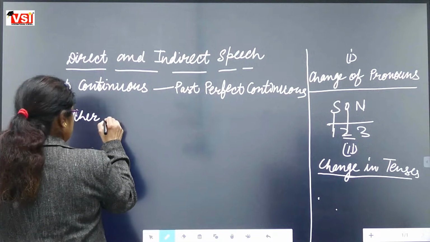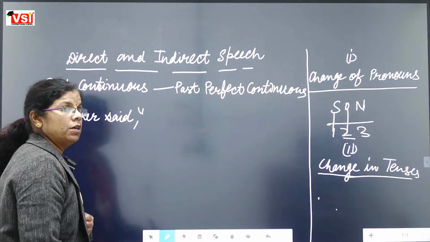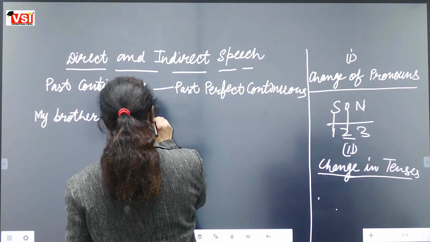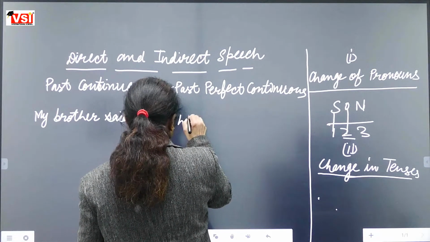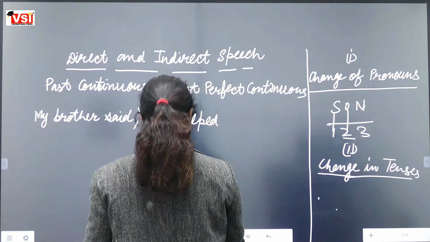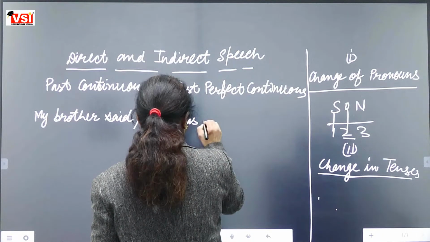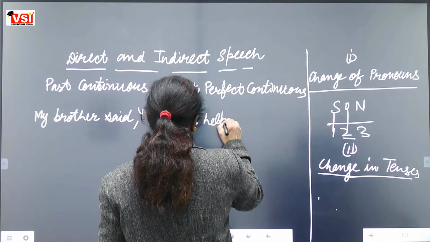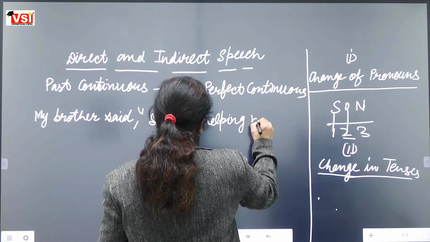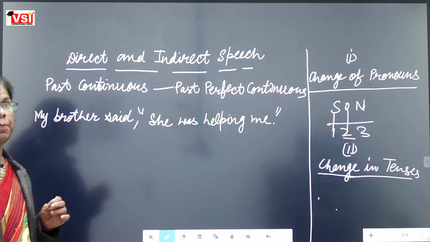My brother said, inverted commas, she was helping me.